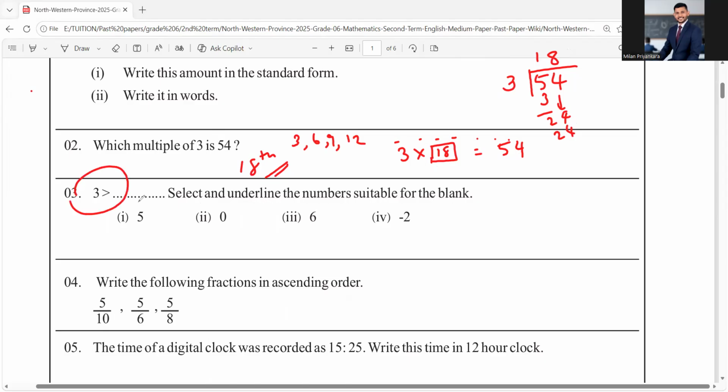Right. Select and underline the numbers suitable for the blank. In this one, you see now 3 is greater. So you can write some number which is less than 3. What are the numbers less than 3? 5 is not less than 3. 0 is less than 3. 6 is not, and minus 2. You can underline these two answers. Okay.